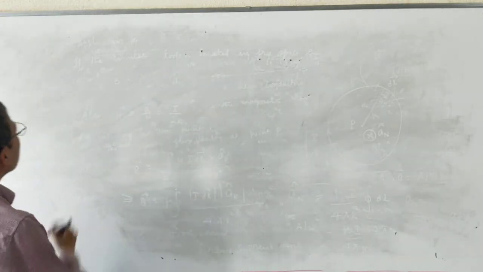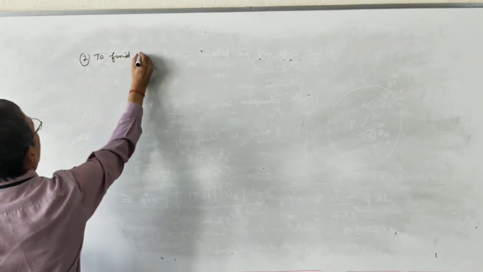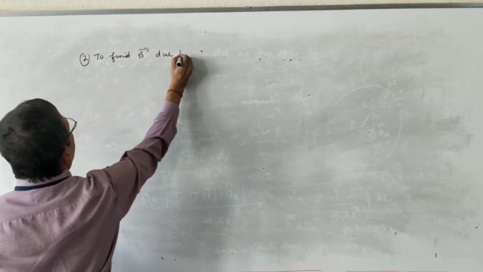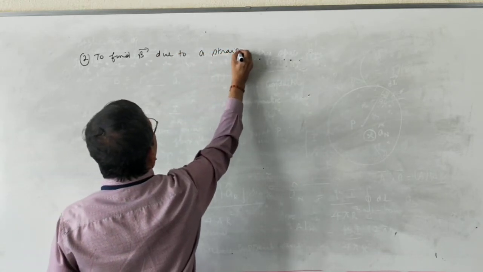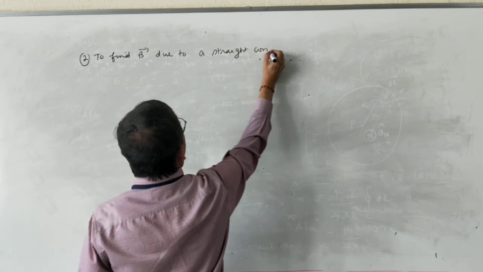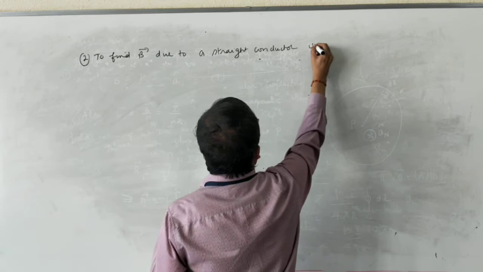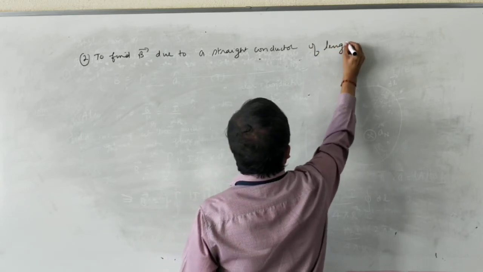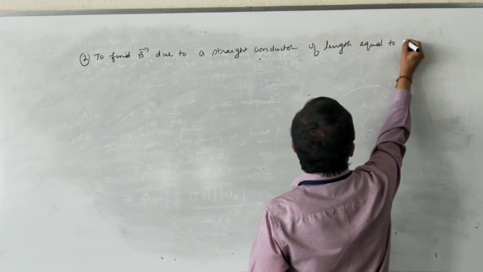Application number 2. To find vector B due to a straight conductor of length equal to 2L.